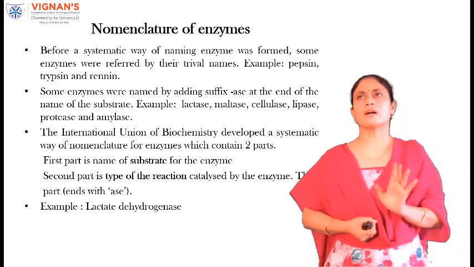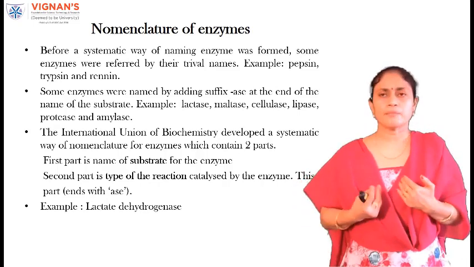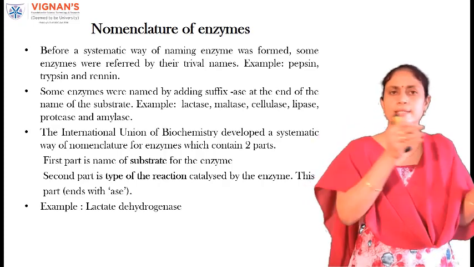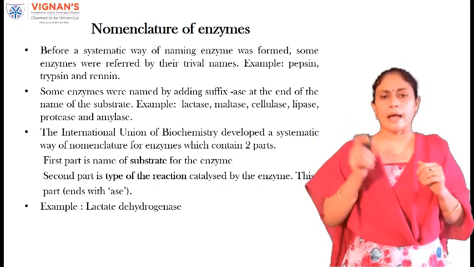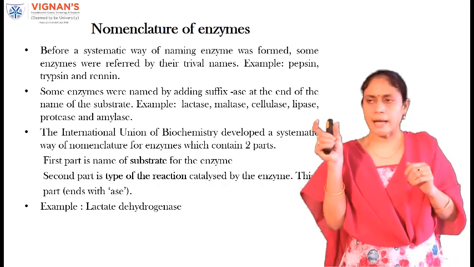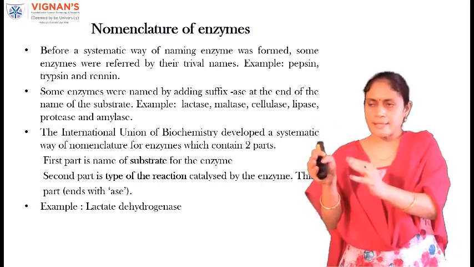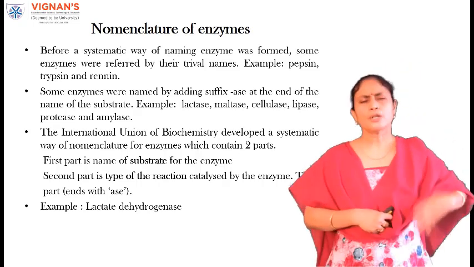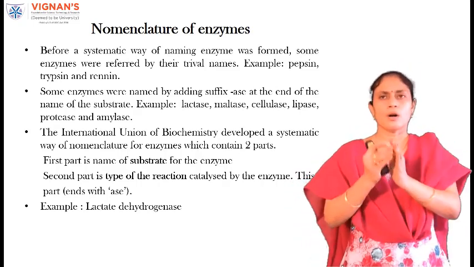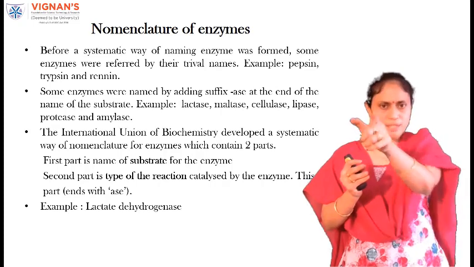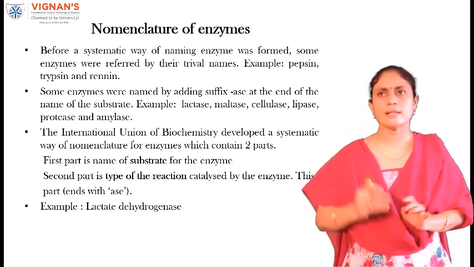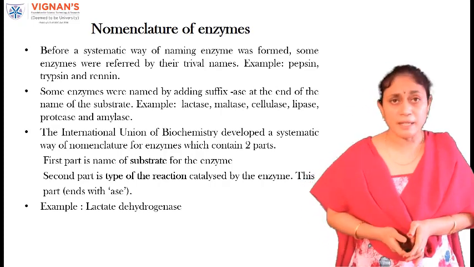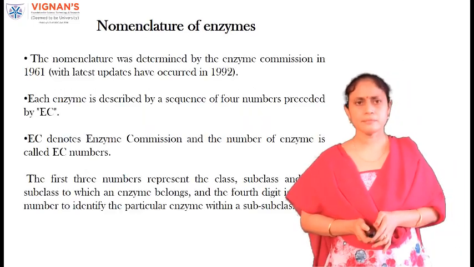From the name you can get an idea that this enzyme is acting upon lactate, and dehydrogenase means it is catalyzing a dehydrogenation reaction. That means you can get information like the substrate on which the enzyme is acting as well as the reaction which is catalyzed by it.